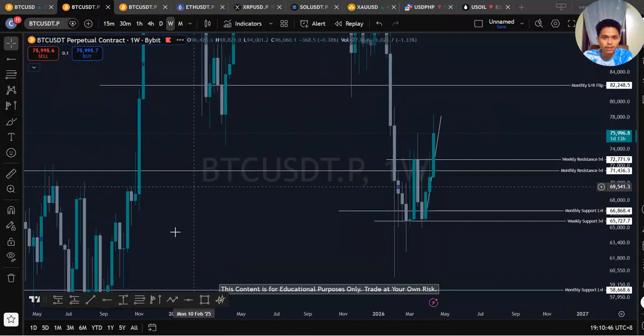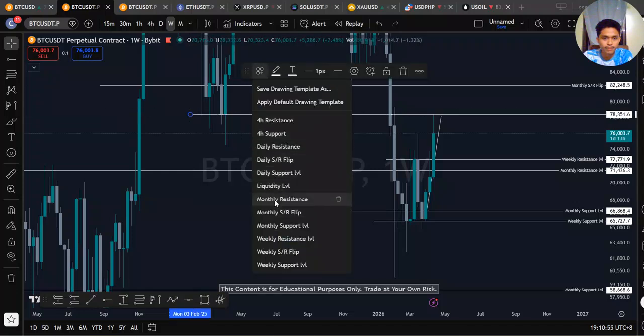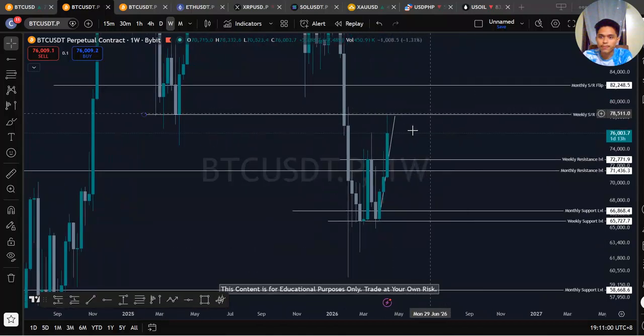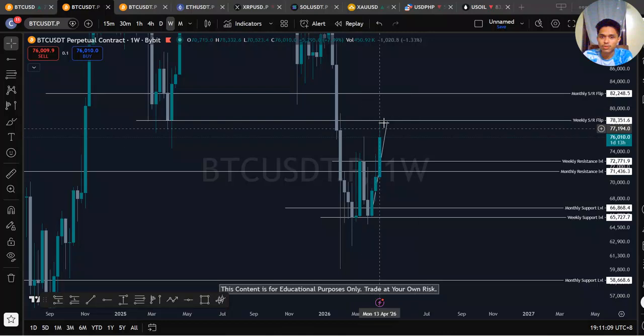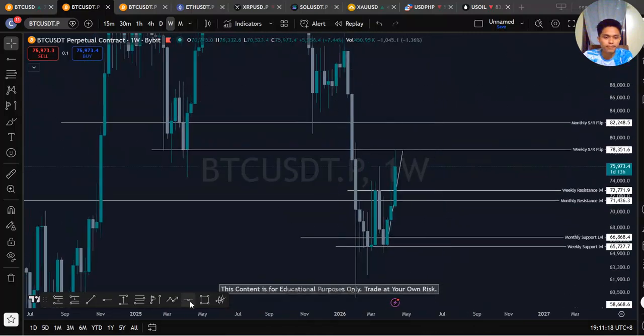Okay, and this here, our weekly SR flip. So this is where this candle rejected. If we close above here on a weekly, that's bullish. If the candle closes here, this will be our next target. This level, 82. Remember that.